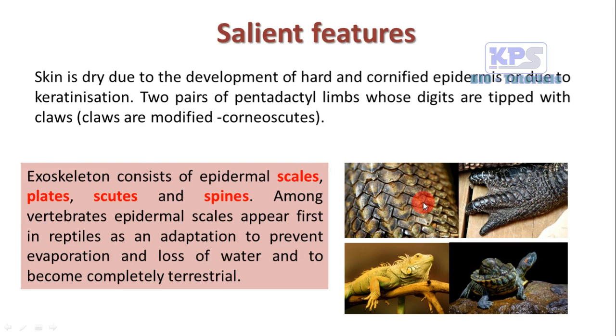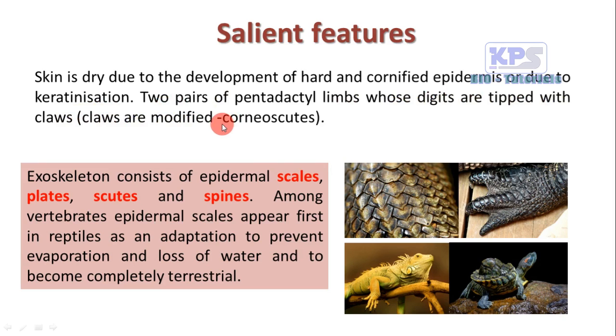So they form exoskeleton, and they have two pairs of pentadactyl limbs. As they belong to tetrapods, their limbs are with digits. They are tipped with claws.